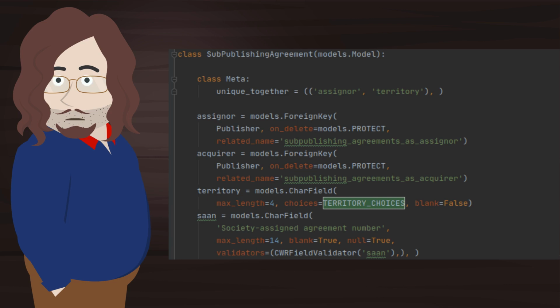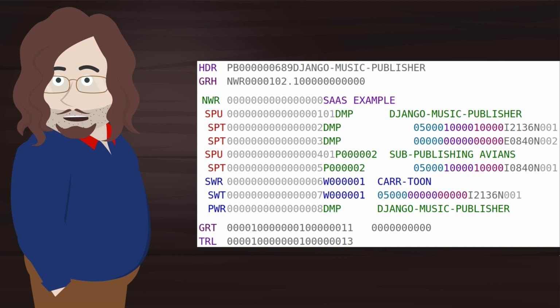Okay, CWR. Focus on SPT lines. A single sub-publishing agreement for the US was applied. We can see that the original publisher still collects for the world, signified by I-2136, except the US, signified by I-0840. I-0840 in the SPT line for the sub-publisher tells us that they collect there.